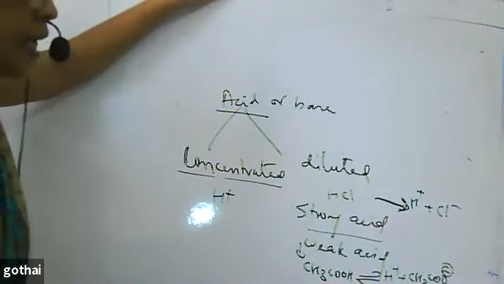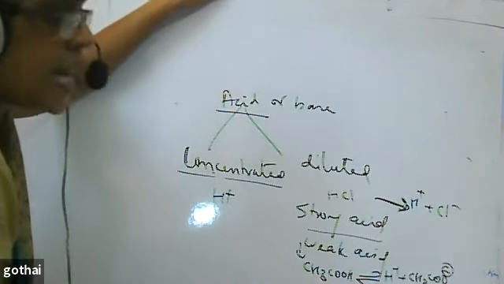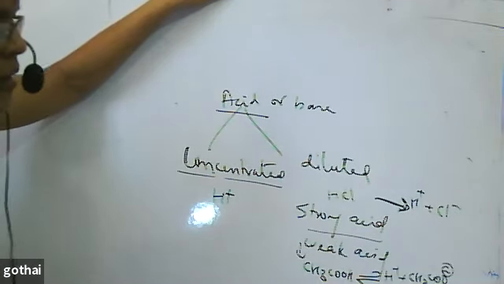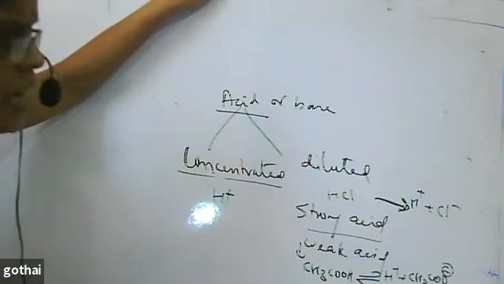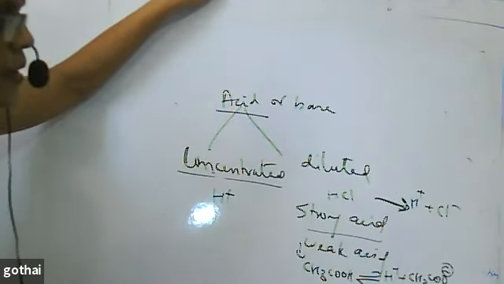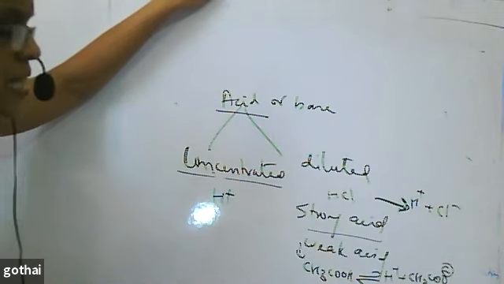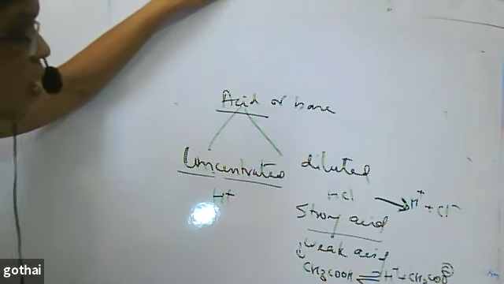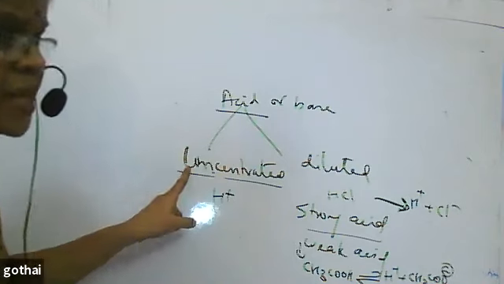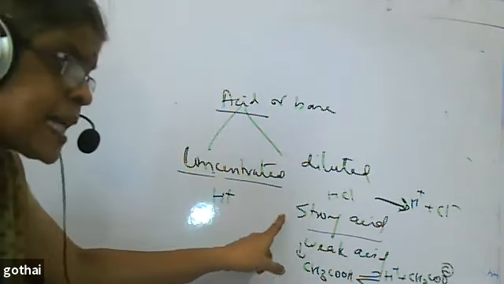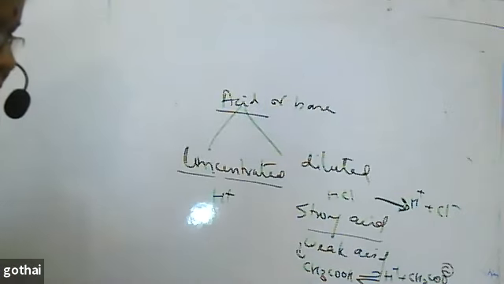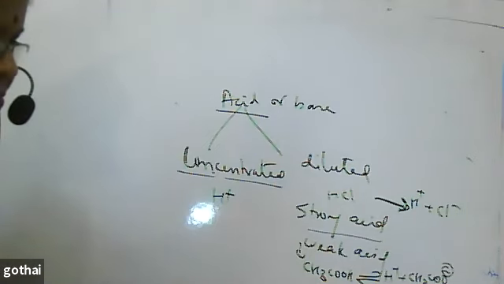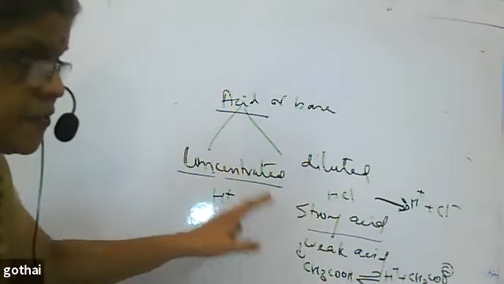So we say that if a substance undergoes partial ionization, then the substance is a weak electrolyte. If the substance undergoes complete ionization, we call it a strong electrolyte. If an acid undergoes complete ionization, it is a strong acid. If the acid undergoes partial ionization, I call it a weak acid. This is different from concentration. A strong acid can be a concentrated acid or a diluted acid, but I cannot call a strong acid a weak acid. Keep that in mind. These two definitions are entirely different.